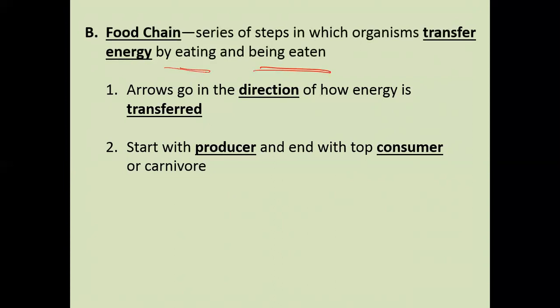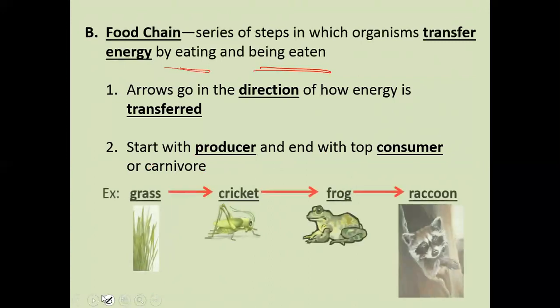Among the things to put in mind is that the arrow should go in the direction of how the energy is being transferred. Now, it should start with the producer. And this is the reason I said, if you draw a food chain for me and you start with the sun, you're going to get the answer wrong. So it should start with the producer and end with the top consumer or a carnivore.